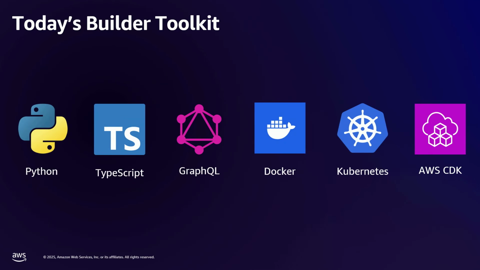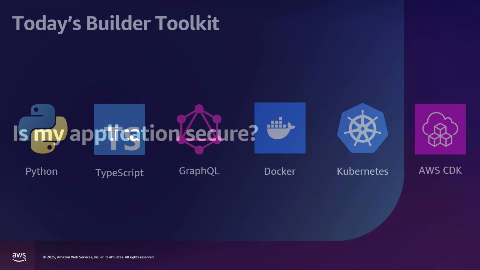This is the builder's toolkit that helps me a lot. And I really build just with Python and TypeScript. GraphQL, if you're building APIs, it's really great to be able to just make queries, mutations, all that stuff. Then Docker, Kubernetes, and AWS CDK. If you can master these types of frameworks and programming languages, you can build 80 to 90% of all software. So that's where it starts, with just this. You can build a lot of stuff from it.